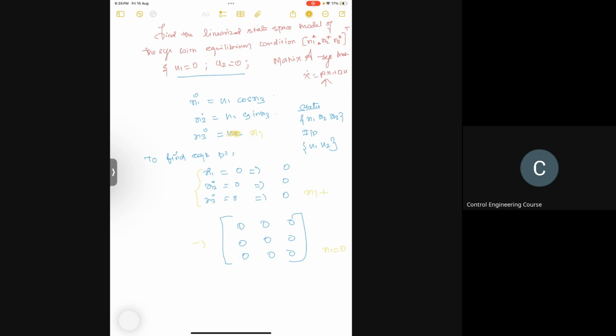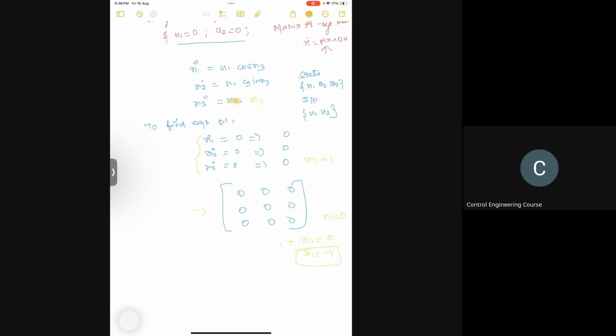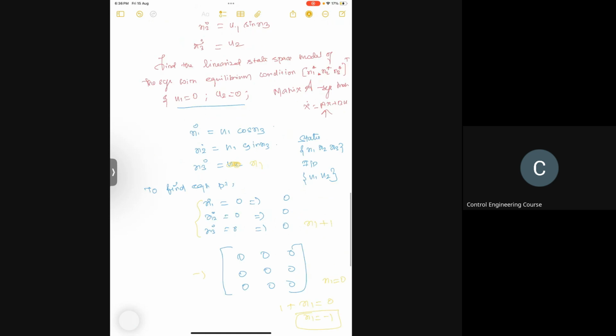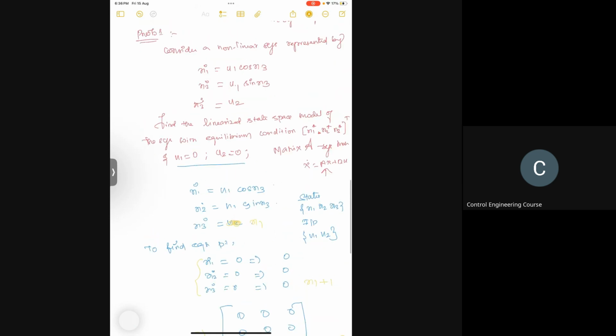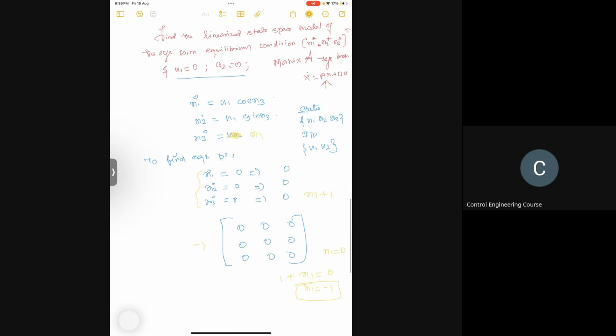So for example, if it is like this, then it won't become 0 even if you put x1 equal to 0, right? So you should be equating x1 plus 1 equal to 0, x1 is equal to minus 1. So your system matrix would involve all these things. But according to our problem and the assumptions we take, the system matrix A would be an all 0 matrix.